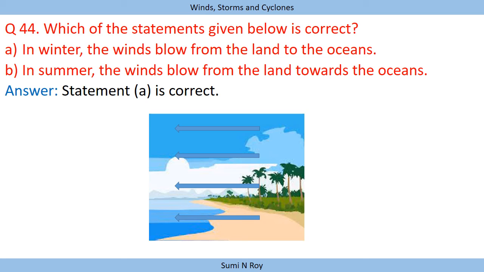Next question is: which of the statements given below is correct? The first statement: in winter the wind blows from the land to the oceans. This statement is correct. Yes, in winter the wind blows from the land to the oceans. Now the second statement is: in summer the wind blows from the land toward the ocean. This statement is not correct, because during summer the wind blows from the ocean towards the land, because the land is the hottest in summer. So statement A is correct and statement B is wrong.